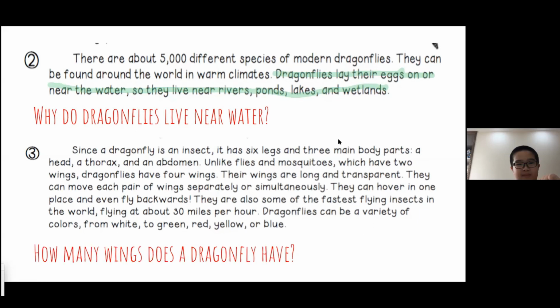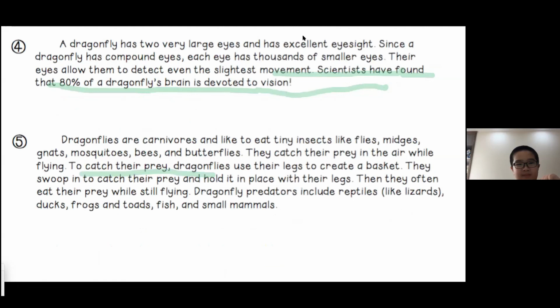So how many wings does a dragonfly have? Who can tell me in the paragraph? What did we read? Dragonflies have 4 wings. Okay, so that is our text evidence. We'll have 3 more and then we'll do something different.